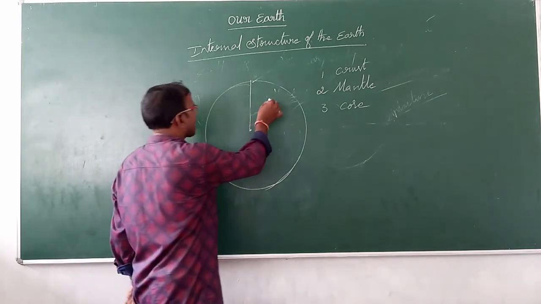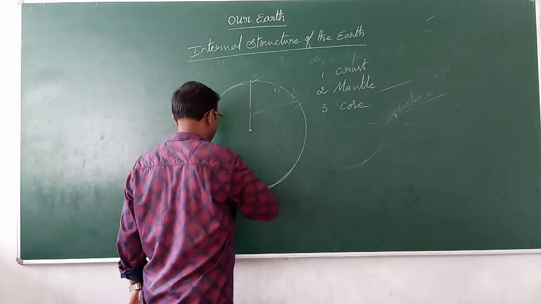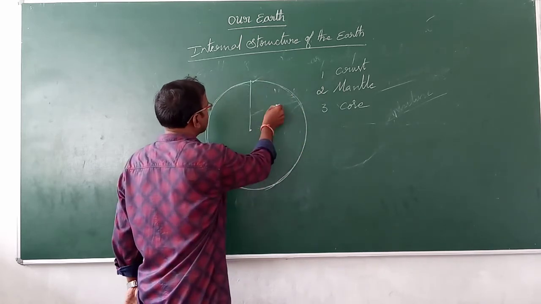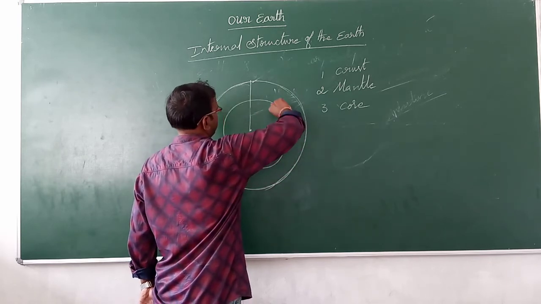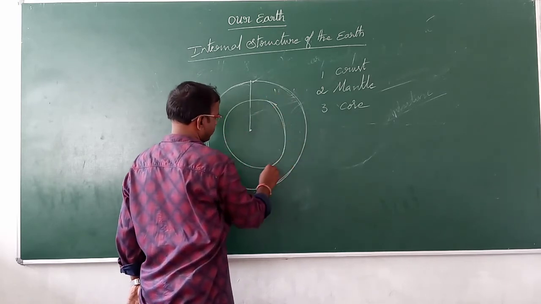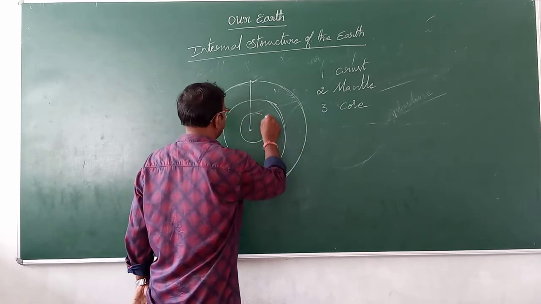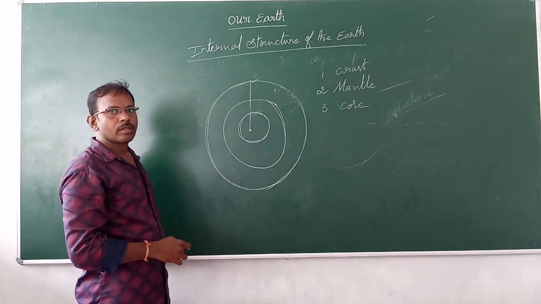So the crust, we will see. This is the crust, the topmost layer of the Earth. Next, this is mantle, and next, this is core. Understood?